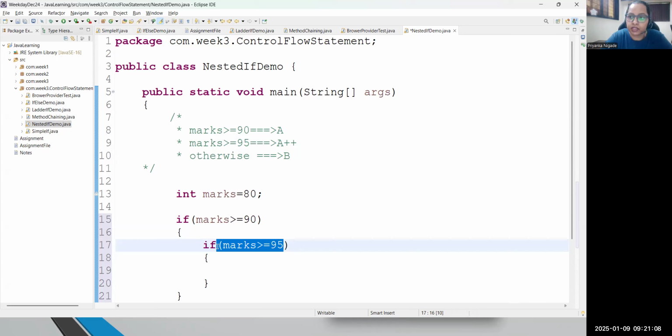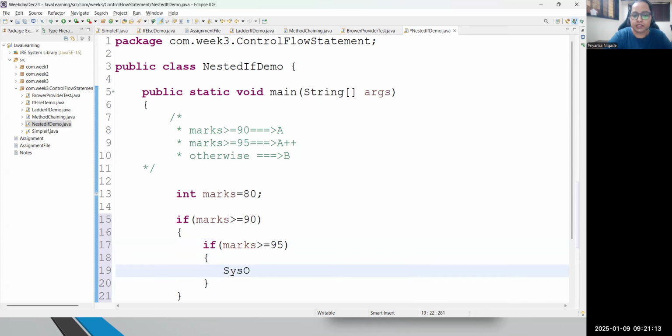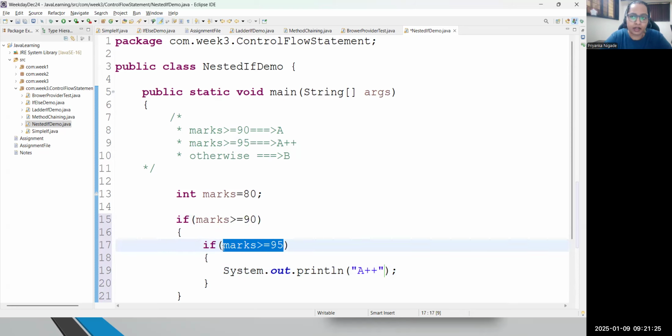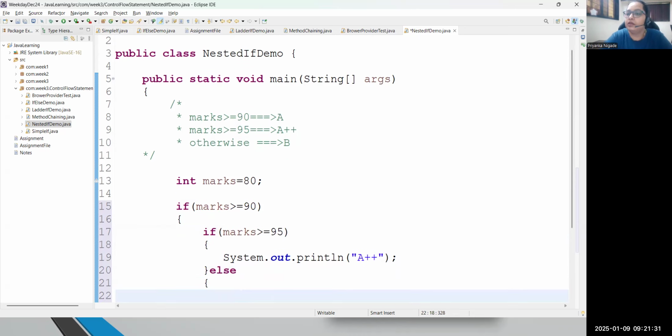Is it marks are greater than 95 also? If so, then I should have a grade which is A plus plus. So better I will be writing: suppose marks are greater than 90, and then we are testing marks are greater than 95. And if it is not, then what should be the grade? Tell me, what should be the grade if marks are greater than 90 but not greater than 95?